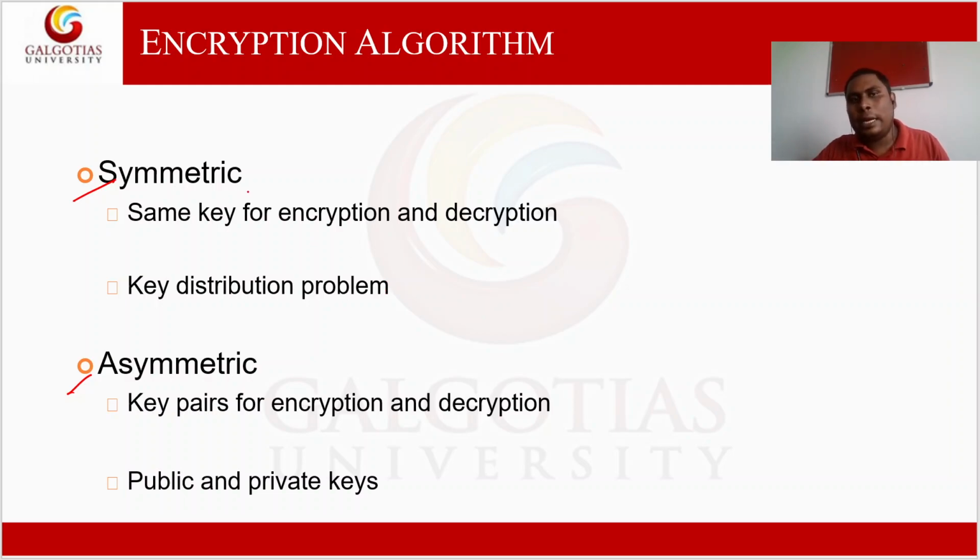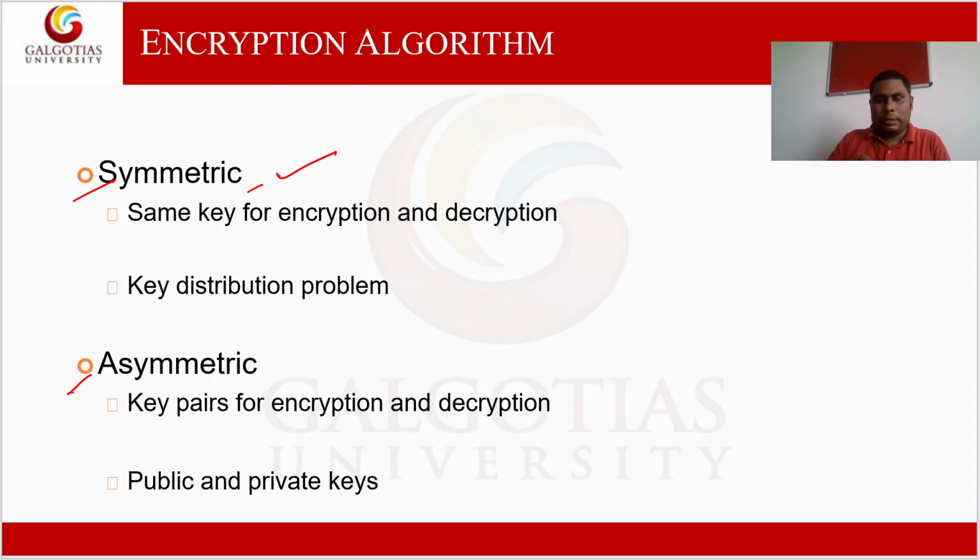Symmetric cryptography is like this: if you apply an algorithm for cryptography in such a way that the key for encryption and decryption is the same, if you use the same key for encryption and decryption, then that algorithm is called symmetric cryptography. But if we have a pair of keys, where one part is used for encryption and the second part of the key is used for decryption.